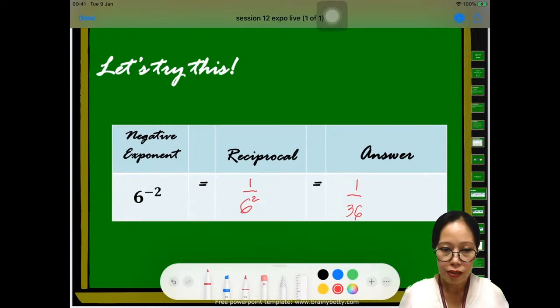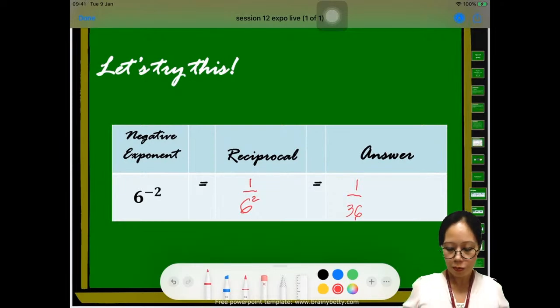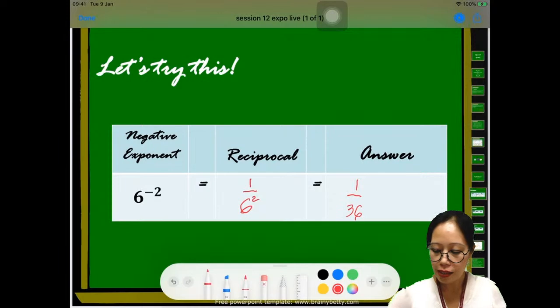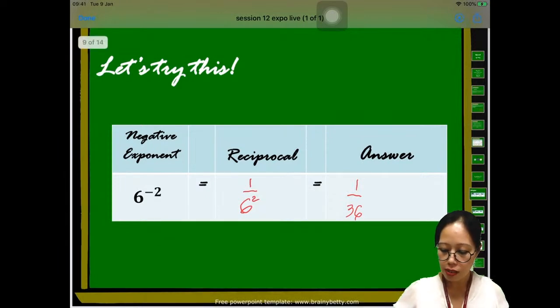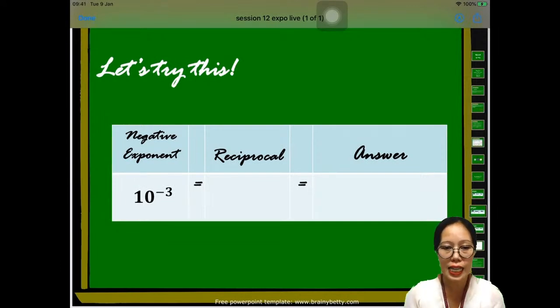Okay, so that's how we're going to write it. It's the reciprocal. So it's very easy, right? Our topic is actually easy, it's not difficult. Let's proceed to the next slide, next question. Okay, so I want you to answer with me this time. Oh, it's another easy example.